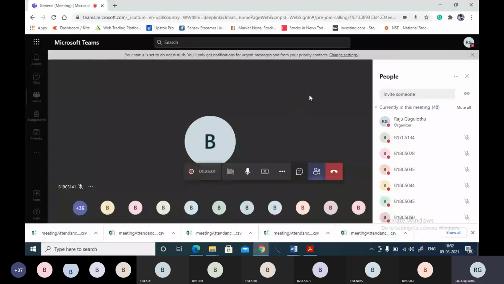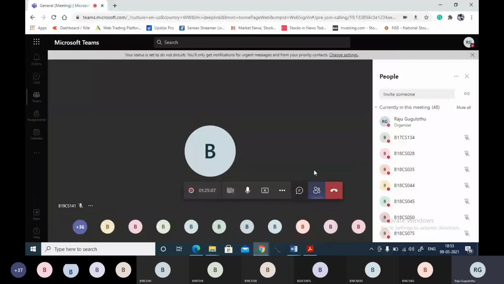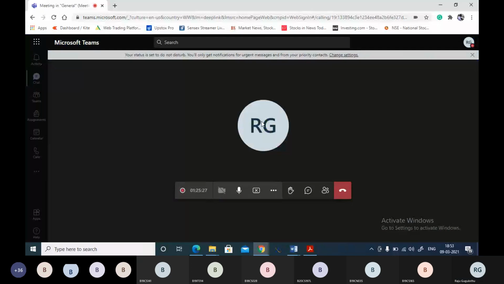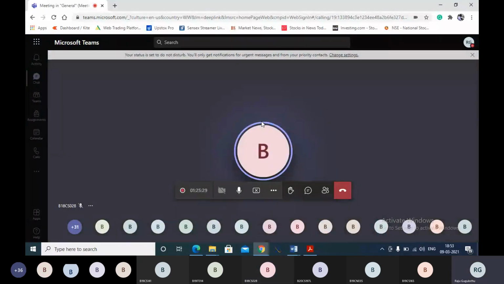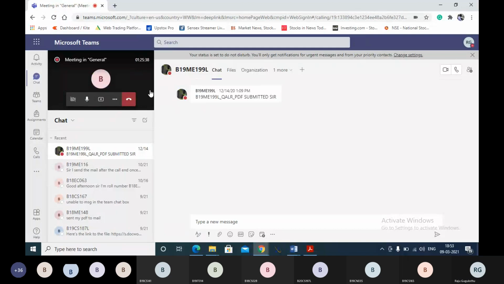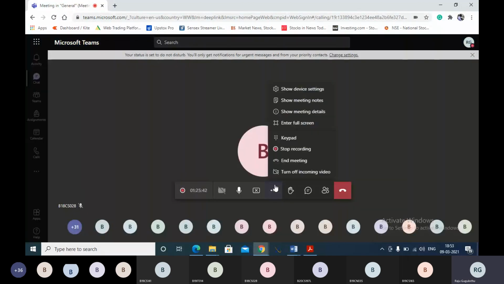Now tell me where to add this file. You suggested I can add somewhere. Can you please tell me where I can add? Adding in the chat box, sir. Oh, directly I can add in the chat box. Sir, go to that team, in that files you can add, sir. Just a second. Let me connect the mouse. Oh, let me close the recording also.